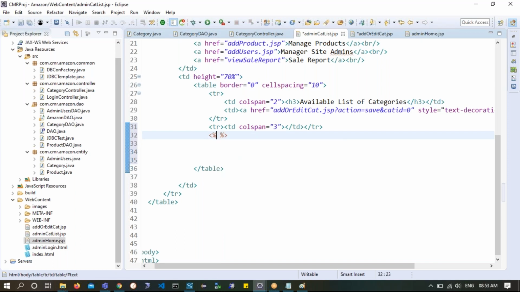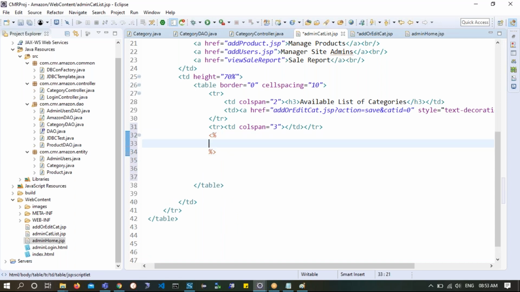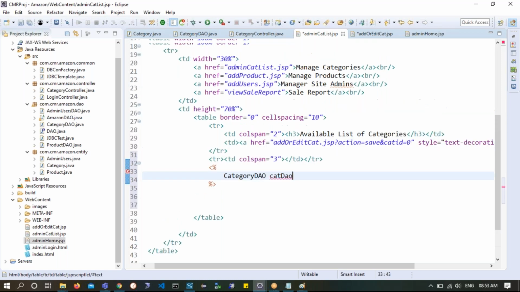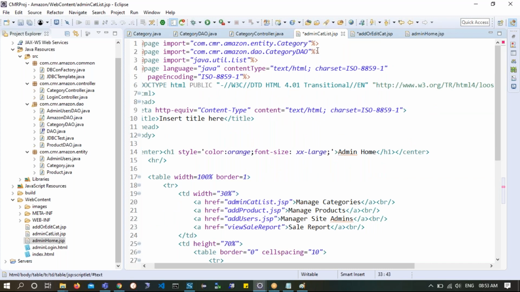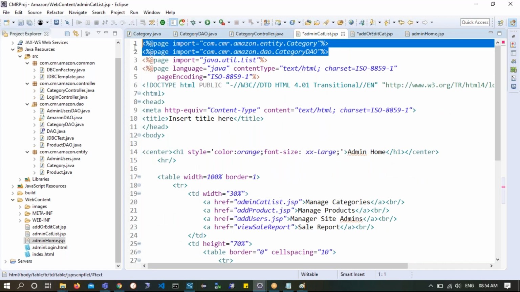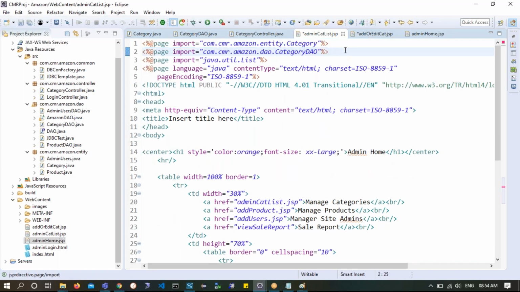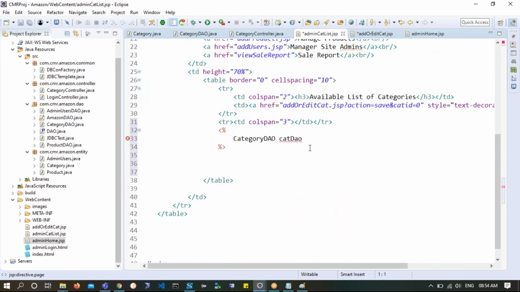Now I will have to write some code here. What is the code I am supposed to write? This admin catalyst has to get a list from the category DAO. So here I will say CategoryDAO. I will try to import CatDAO. You can see this import statement happening on the top. Please try to understand, whatever you want to bring, it will automatically be imported.